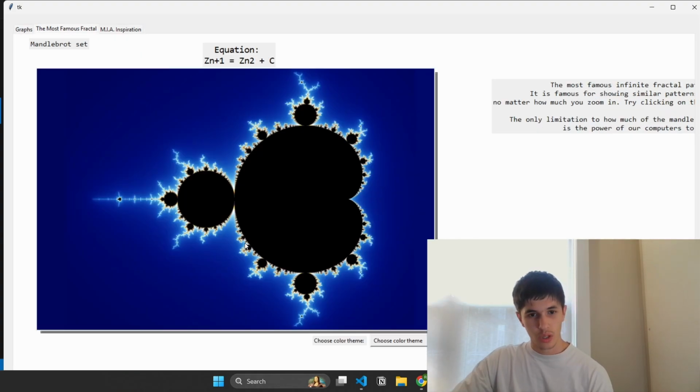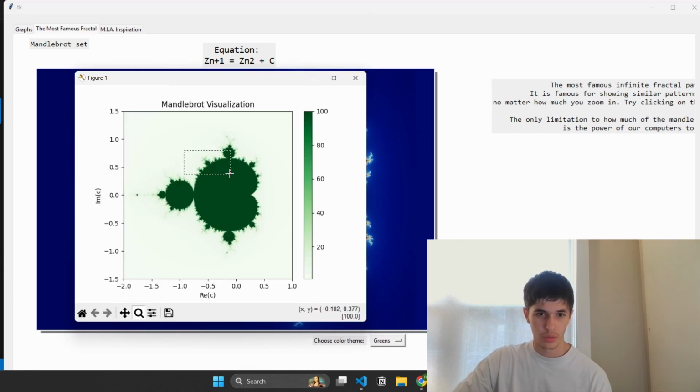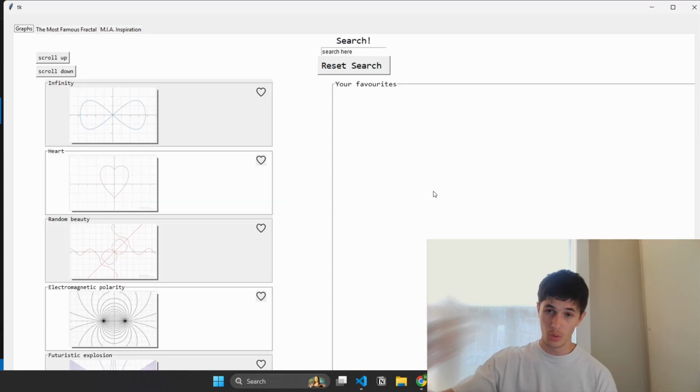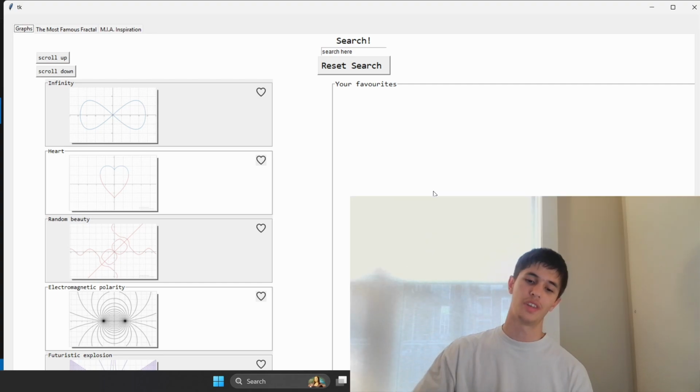One thing that did go well was exploring this Mandelbrot set though. I would let people choose a color theme, like for example something over here, and then show them the very beautiful graph of the Mandelbrot set where you could just zoom in forever. That was kind of cool. And so that didn't teach me anything new per se, but it reinforced the idea that you should prepare for your launch and you shouldn't procrastinate.